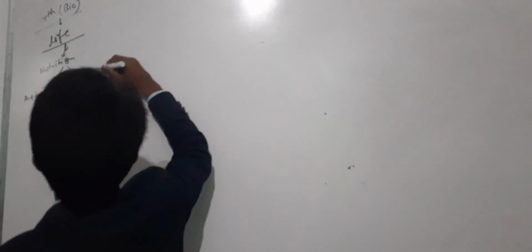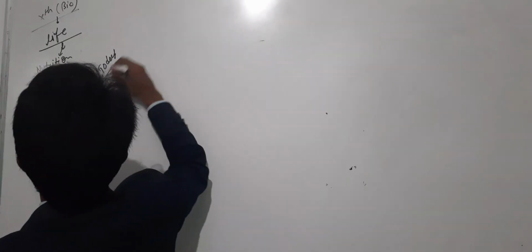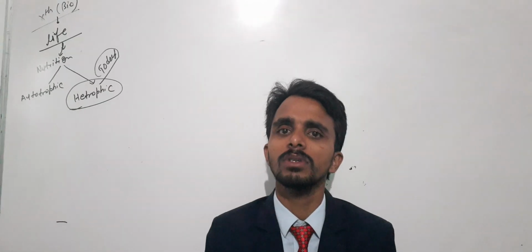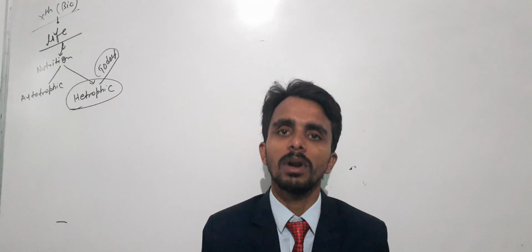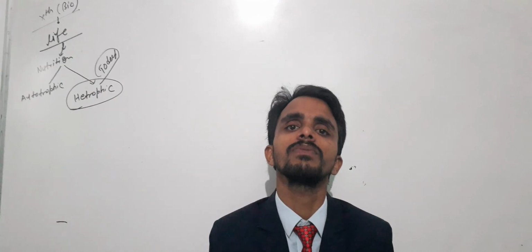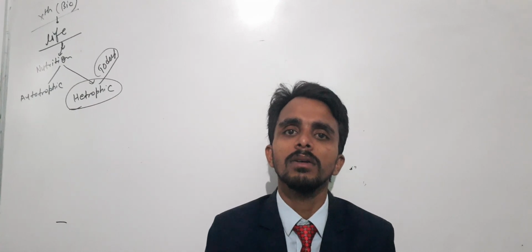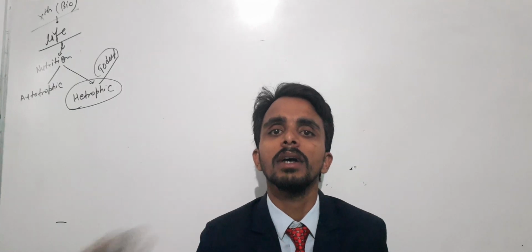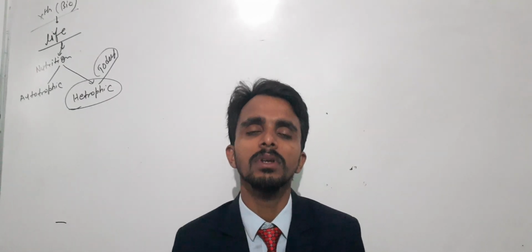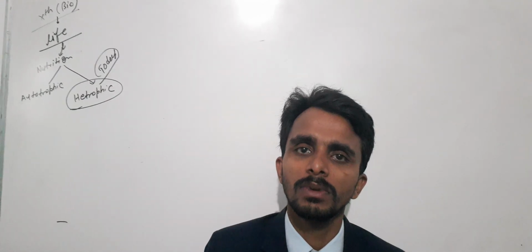One of them is autotrophic and the other is heterotrophic type of nutrition. So today's topic is obviously related to heterotrophic nutrition. Firstly we need to understand what heterotrophic nutrition is. Organisms which depend on other organisms for their food have heterotrophic nutrition.